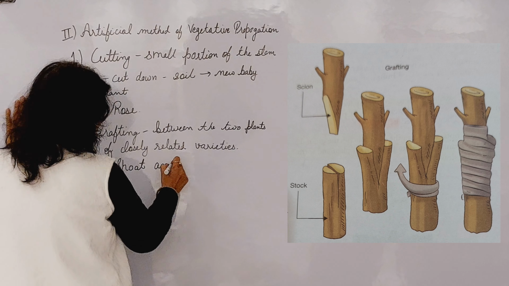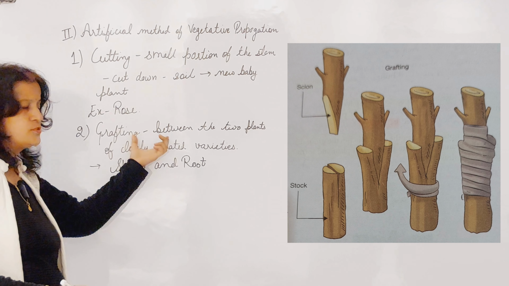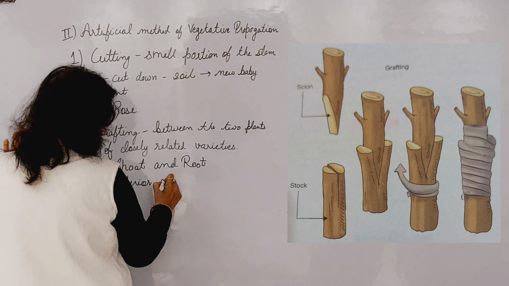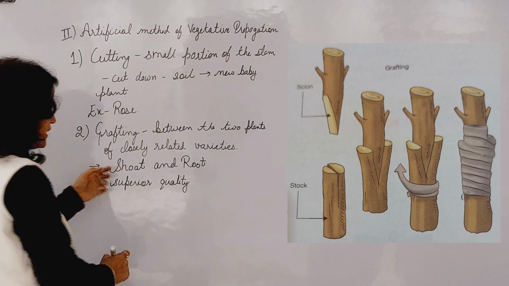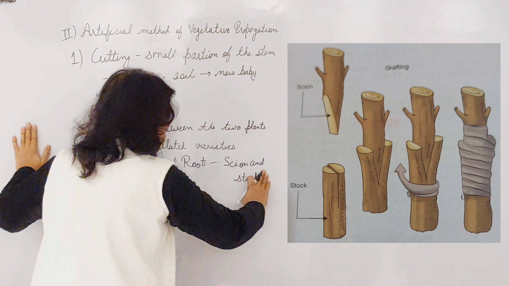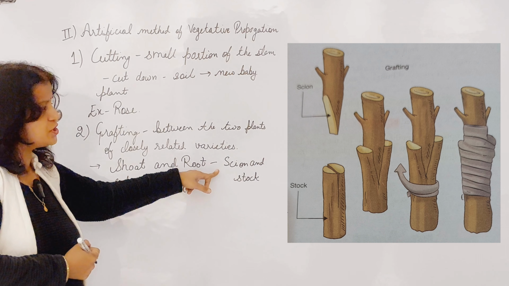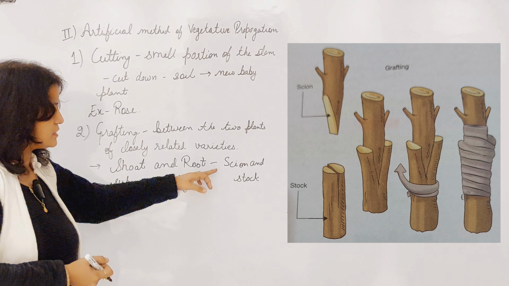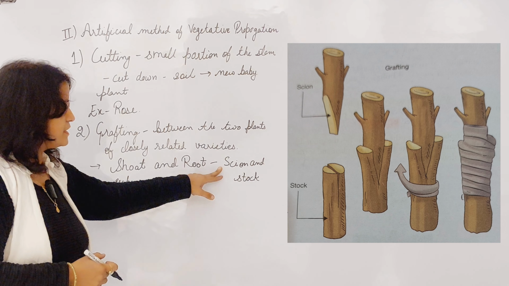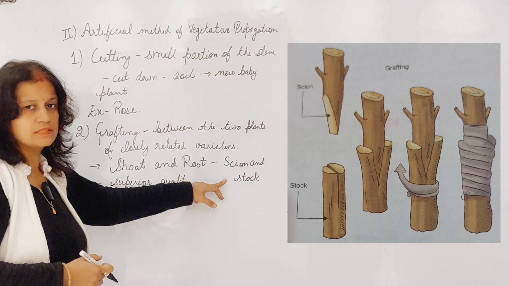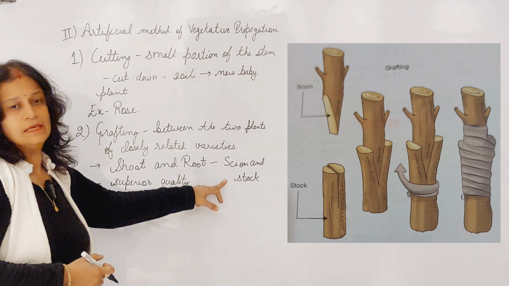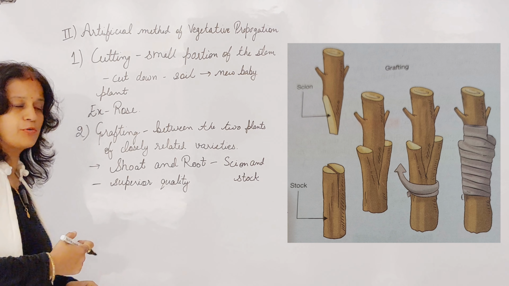In it, from one plant you take the shoot and from the other plant you take the root portion. But the plant taken for the shoot is of superior quality. The shoot and root of those plants are known as scions and stocks. Okay, they are called scion and stock. Now this scion, as the picture is shown, in which it is clearly marked what is scion and what is stock. They both are tied together, and after some time the tissues of the scion get merged with the tissues of the stock, and the plant has grown into a healthy plant.